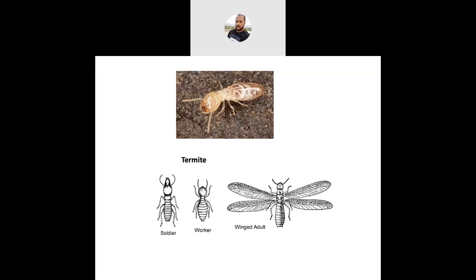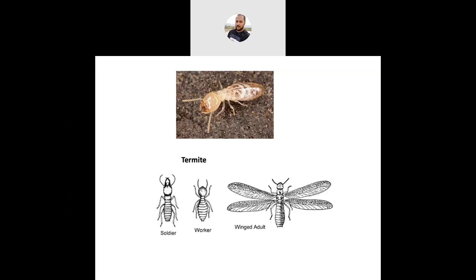Because of that, we say termites are social insects. Again, I am repeating: the individuals cooperate in the colony. Each group of individuals has a well-defined work system in the colony. Third, they have overlapping generations and offspring will assist their parents. Because of these three important characters, we say termites are social insects.